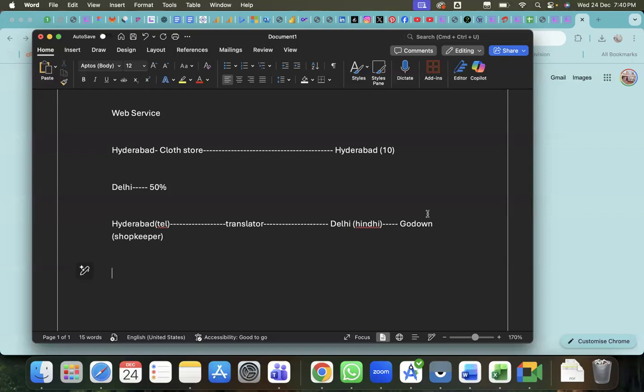It requires communication. Here, three members means one person ordered from the mobile Android app, one person ordered from the iOS app, and the third person ordered from the web application. So there are three different channels.